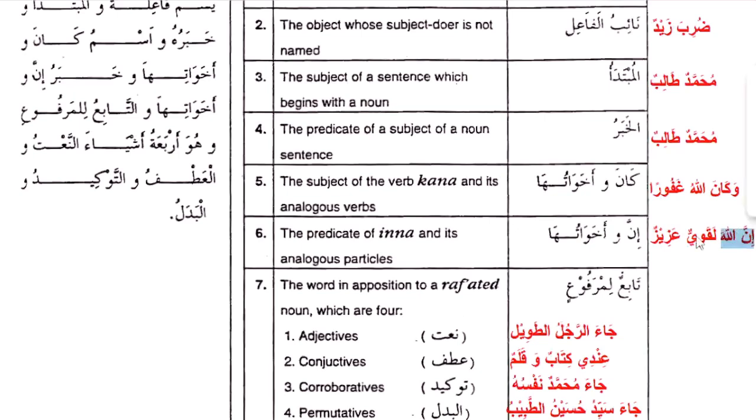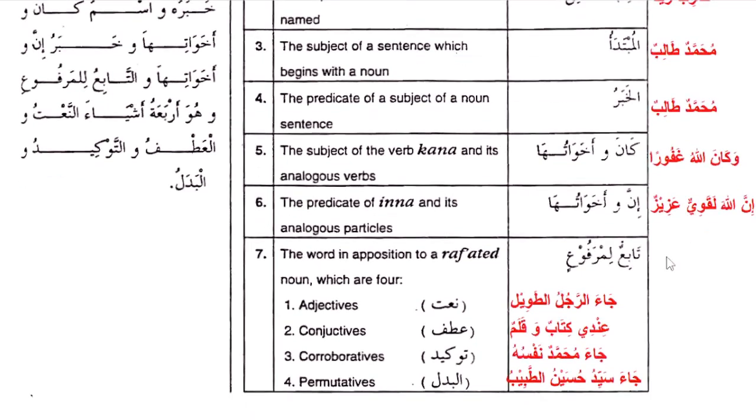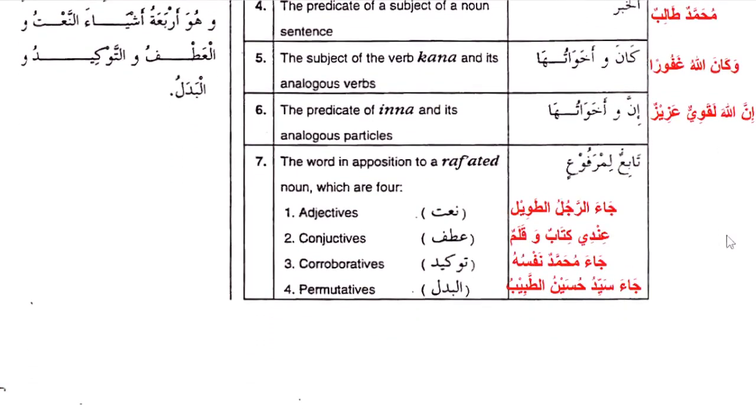Then what follows it, the information you are now coming to mention, is always marfu. You can see qawiyyun here is marfu, as well as aziz, because they are the khabar of inna. And inna also has its sisters: inna, anna, lakinna, ka'anna, laita, and la'alla. All these are from there.